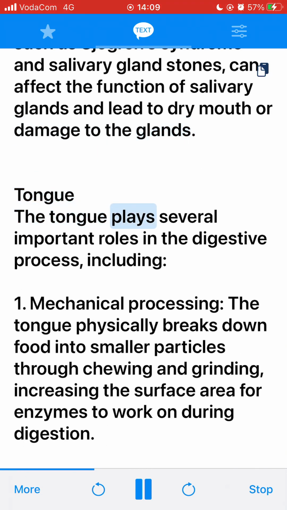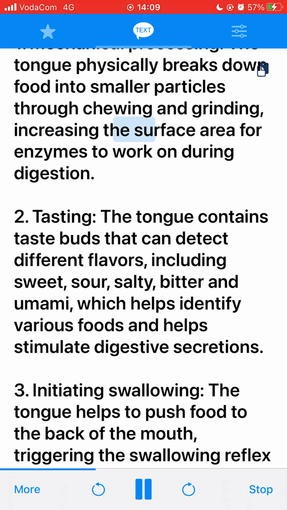Tongue. The tongue plays several important roles in the digestive process, including: 1. Mechanical processing. The tongue physically breaks down food into smaller particles through chewing and grinding, increasing the surface area for enzymes to work on during digestion. 2. Tasting. The tongue contains taste buds that can detect different flavors, including sweet, sour, salty, bitter and umami, which helps identify various foods and helps stimulate digestive secretions.